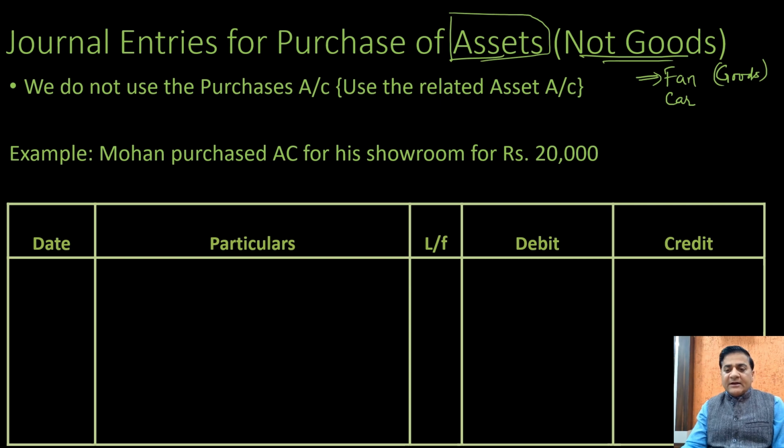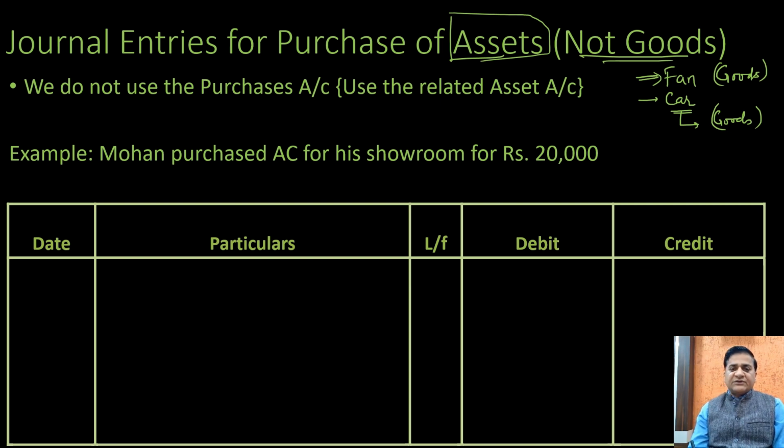Similarly, a dealer of car, whenever he buys a car, the objective of buying that would be to resell it. So for him, the car would be goods. But for any other person other than a car dealer or a car manufacturer, buying a car would be an asset. So we need to understand the basic difference between the asset and a good.